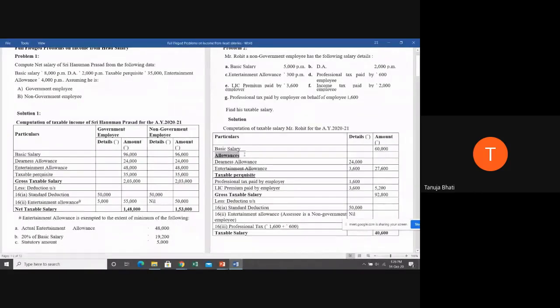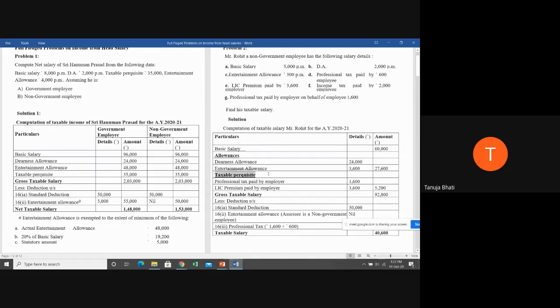Next is allowances. Under allowances, you have dearness allowance and entertainment allowance, which are given in the problem. And you know that both dearness and entertainment allowance are 100% taxable. So dearness allowance is 2,000 per month, therefore 2,000 into 12, that is 24,000, and entertainment allowance is 300 per month, therefore 300 into 12, that is 3,600. So the total allowances, when you sum it up, come to 27,600.